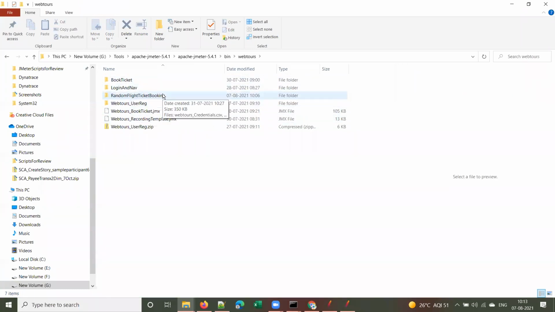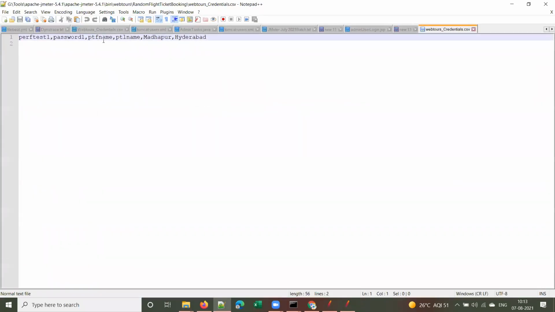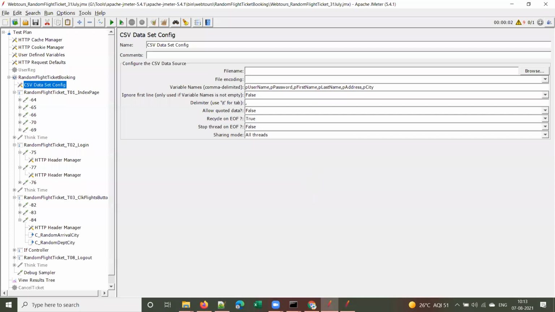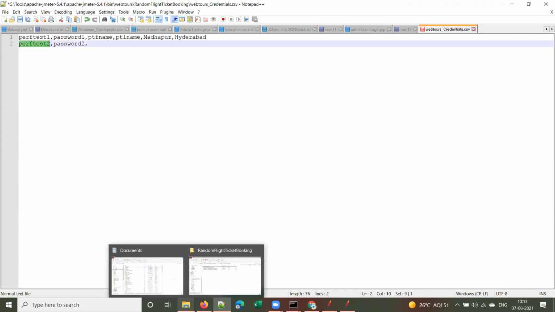So this is random flight ticket booking. Okay, I already have a file. Let me show you the file contents: test one, password one. Before that, let me put some more values. We have to verify the script for at least 4 to 5 iterations, isn't it? Password 2. I have to verify whether these users are registered or not. Perf test 1, 2, and so on.